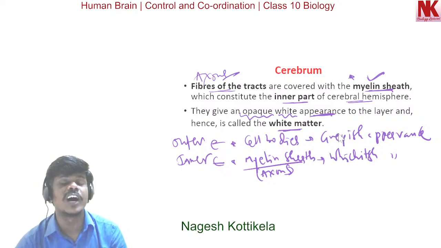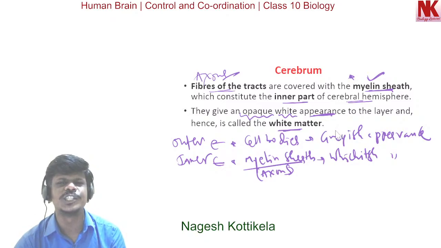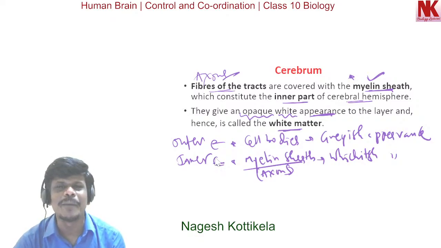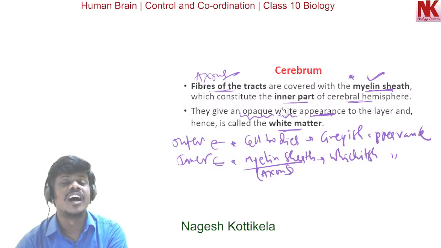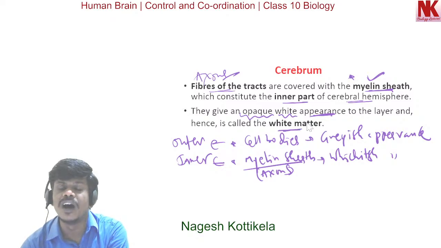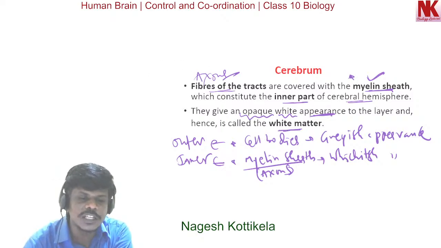This is what we find in case of brain, and it is quite opposite in case of spinal cord. In spinal cord, outer side is white matter and the inner side is gray matter, quite opposite to that we find in case of brain. So this is about the cortex and medulla. The inner region is medulla, the outer region is cortex, parts in the human brain. Okay, now the continuation part.